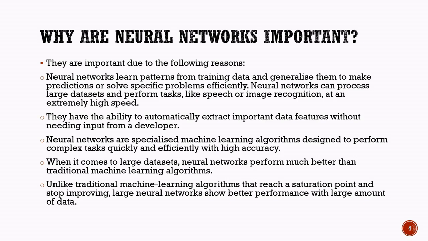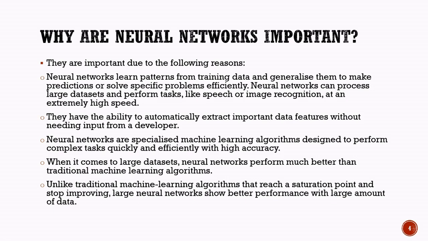Neural networks are specially designed to handle complex tasks with a high level of accuracy. As they learn from more data, they become better at recognizing patterns and making reliable decisions. When working with very large datasets, neural networks often perform much better than traditional machine learning algorithms.